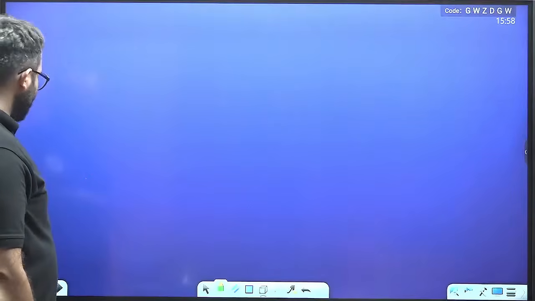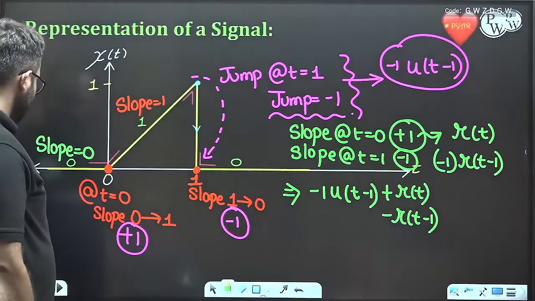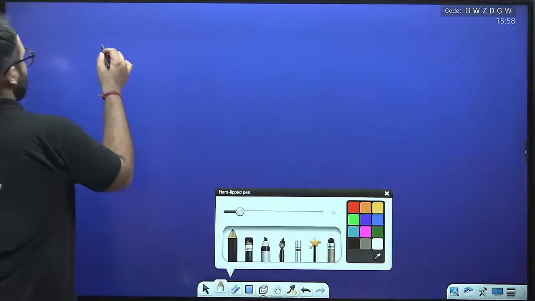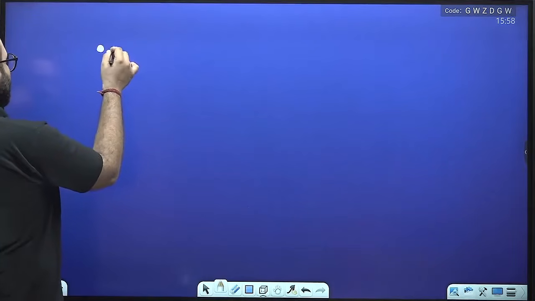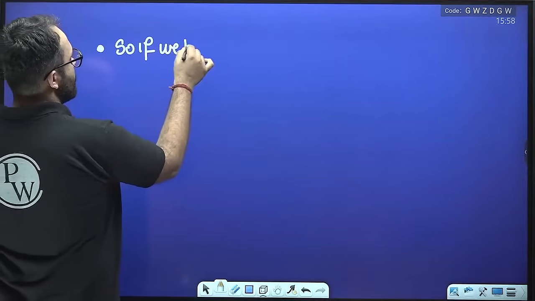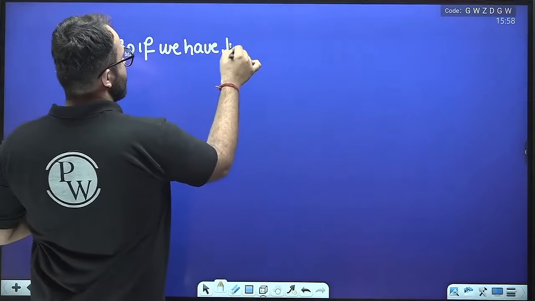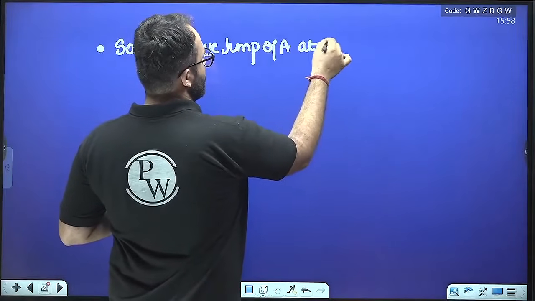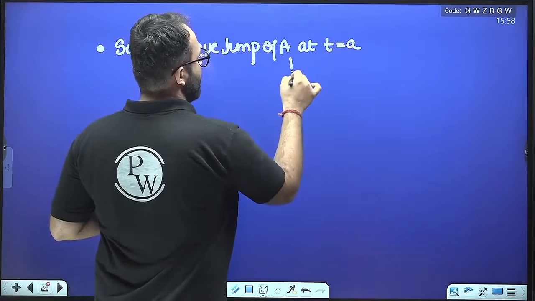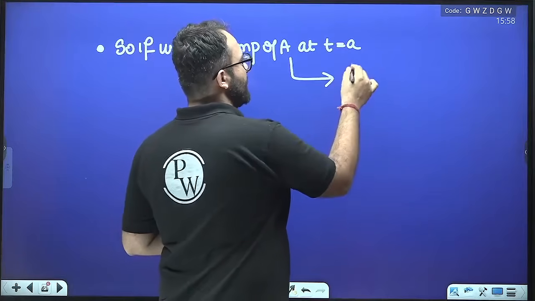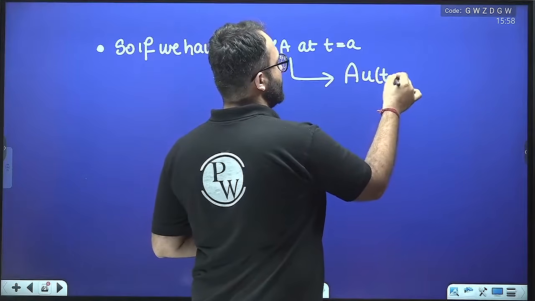One more example for more clarity. Not an example, just writing a point. If we have a jump of A at t equal to a, then it will be represented by a step function, that is A times u(t minus a).